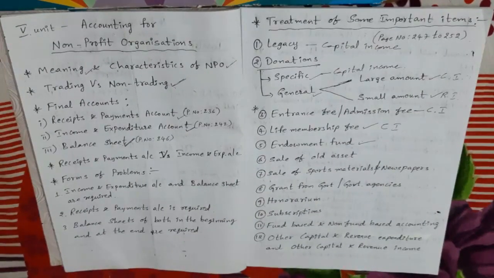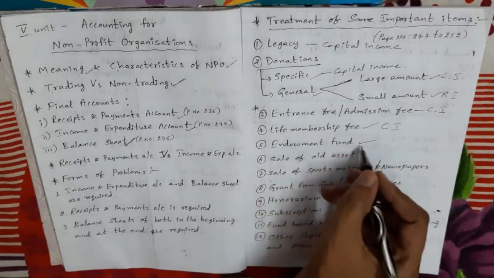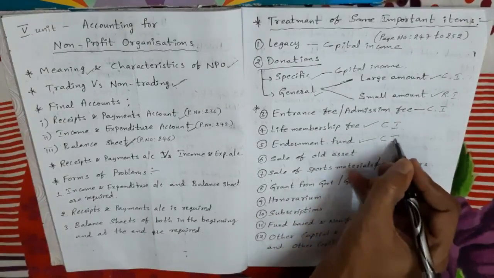Here, endowment fund is a fund which provides permanent means of support for any person or institution. So this amount we take on the liability side of the balance sheet, where it appears year after year. So we are treating endowment fund as capital income.